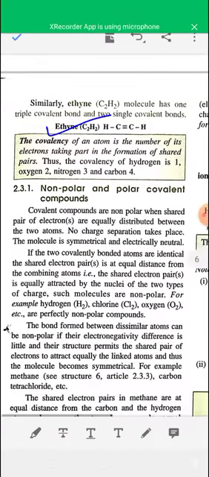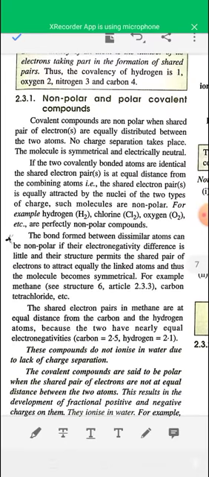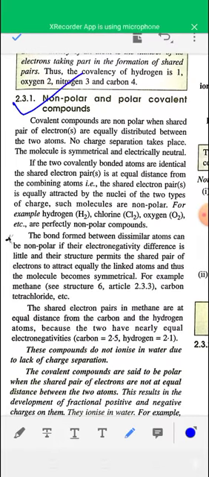Now, the types of covalent bonds: polar and non-polar covalent compounds. When a covalent bond is formed between two same atoms, then the covalent compound is a non-polar covalent compound.